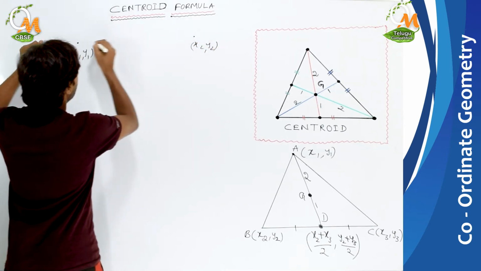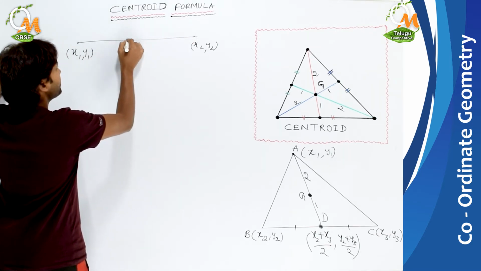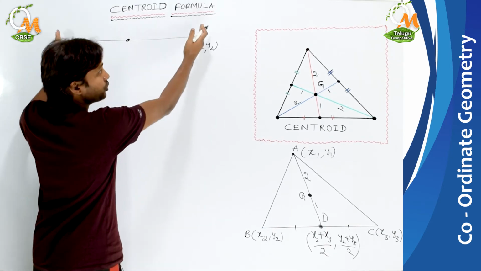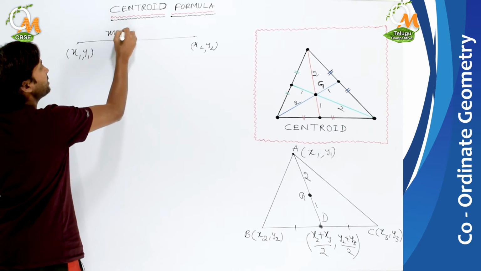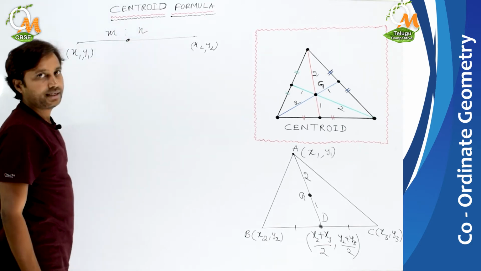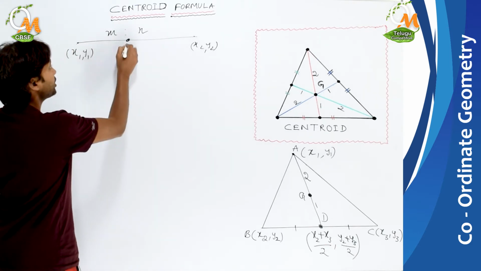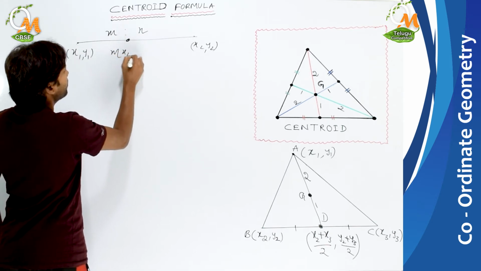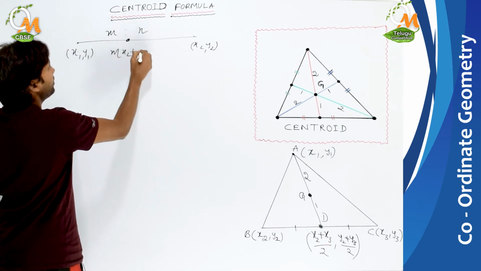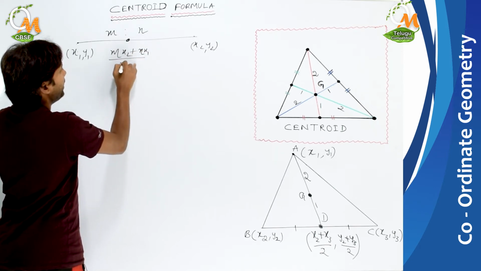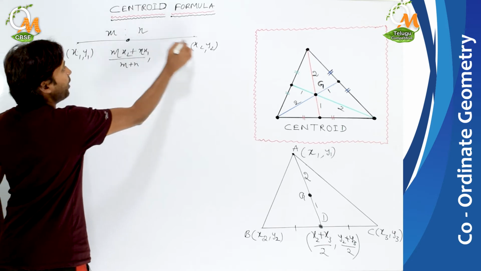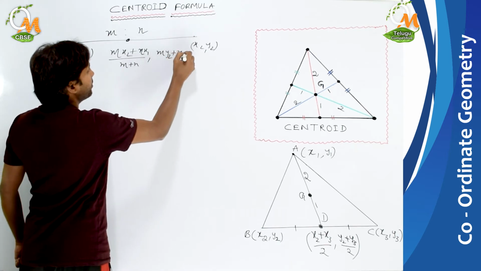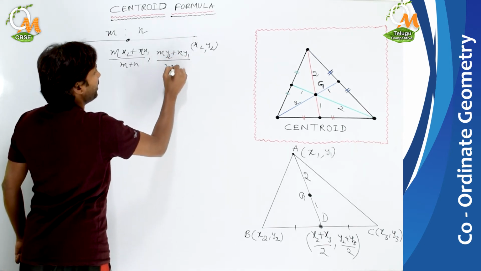If some point is in between A and B, internal point between these two, and it is dividing in the ratio of m is to n, then the coordinates of this point are mx2 plus nx1 by m plus n, and similarly my2 plus ny1 by m plus n.